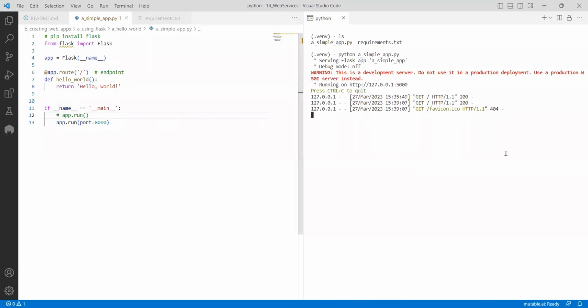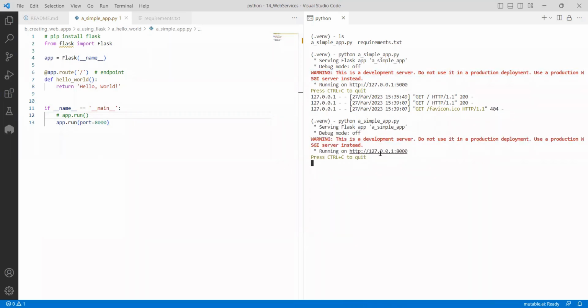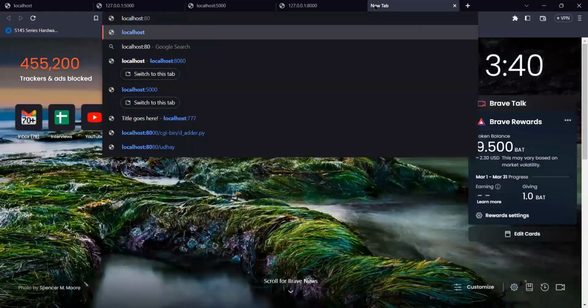If I save again, it will not work. We should stop because the application is already running. So Control C, and I'm restarting again. Did you notice that it opens and says the application is starting on this particular port? Did you see? It is starting on port 8000. Now if I navigate again to port 8000, and similarly if I go to localhost 8000, you can see the output is there.